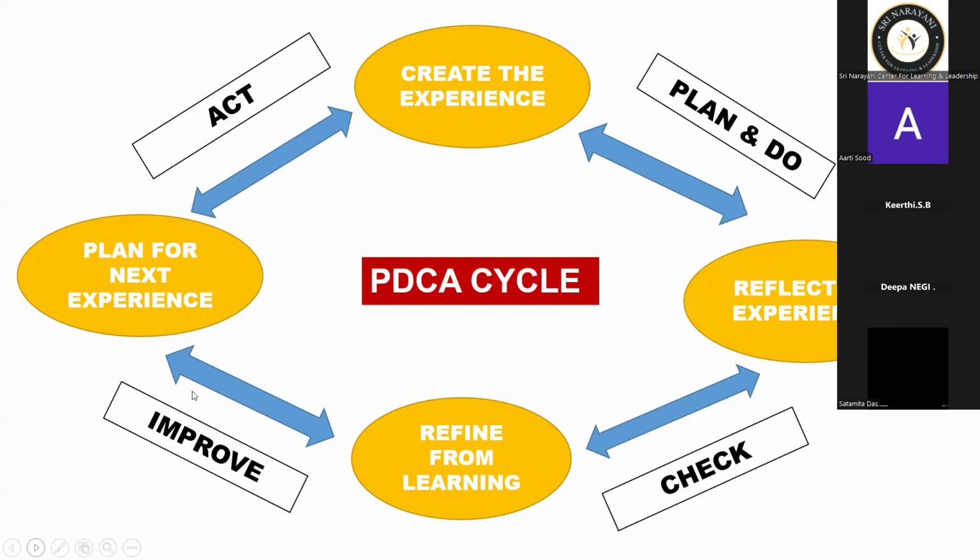Then the time comes. For example, if we see that a student or a child is having a communication problem, we have to find how we are able to create an environment so that the communication problem of the child is improved. So what are we supposed to do in that case? Can anybody please say what we are supposed to do when we find that a child is having a communication problem, after the plan?